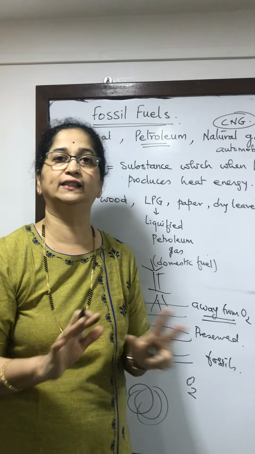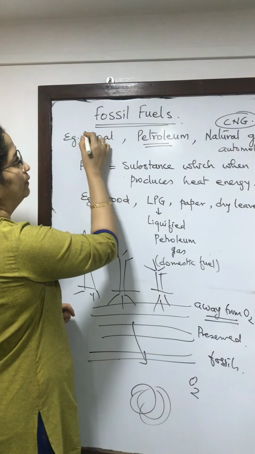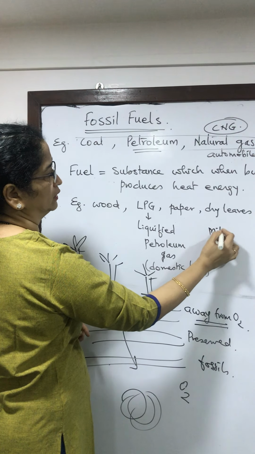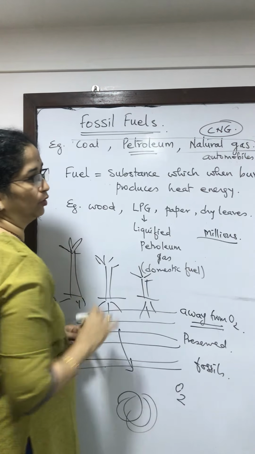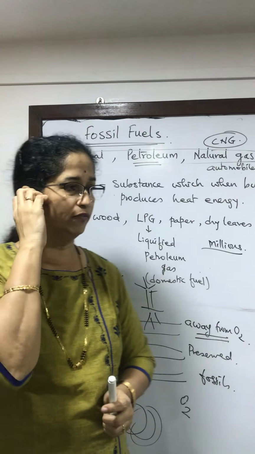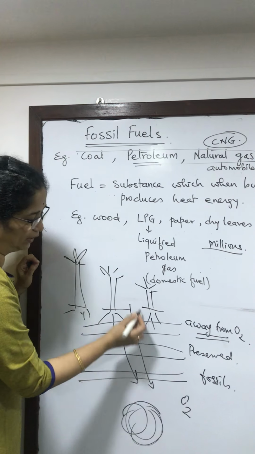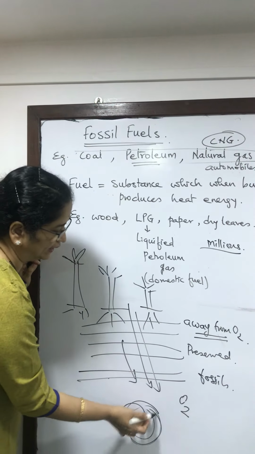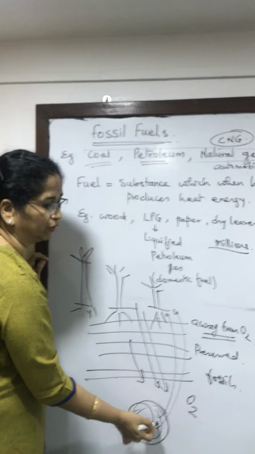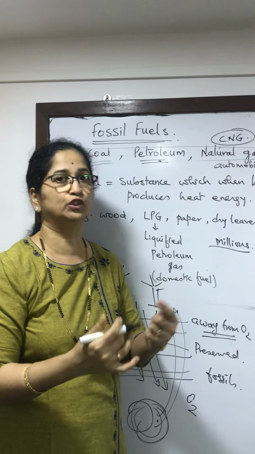This is a very slow process. It takes millions of years. So over millions of years, these fossils have been formed. They are not easily formed. So they have taken a very long time. Now what we have done is we have mined them from the earth. So we have dug the earth and removed these fossils. Coal has been removed from the earth. Petroleum has been removed from the sea or ocean.